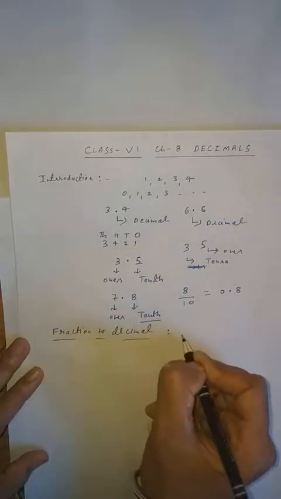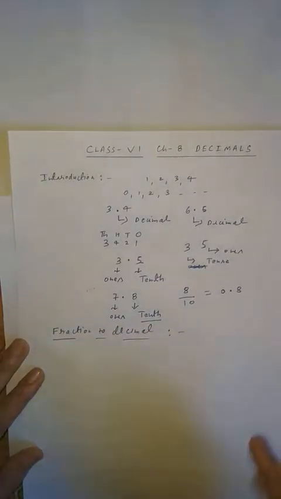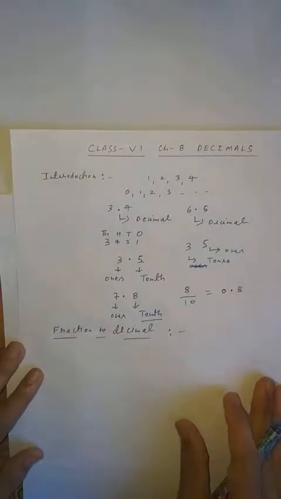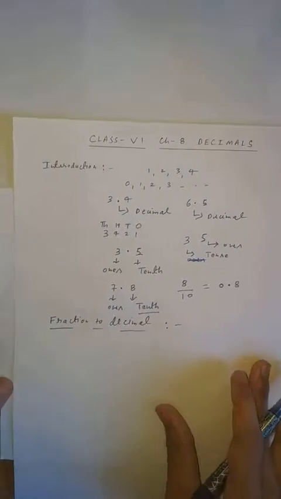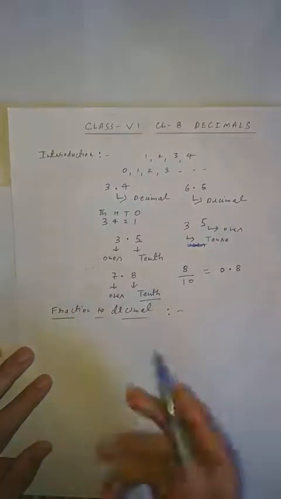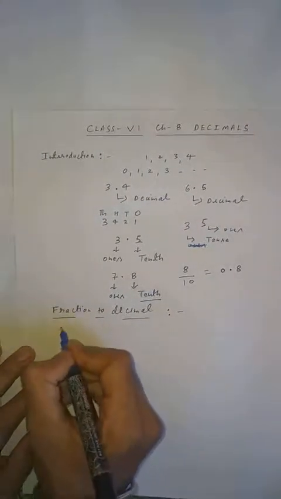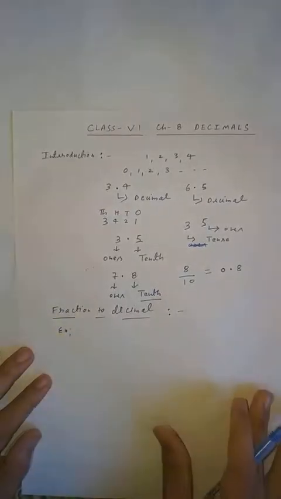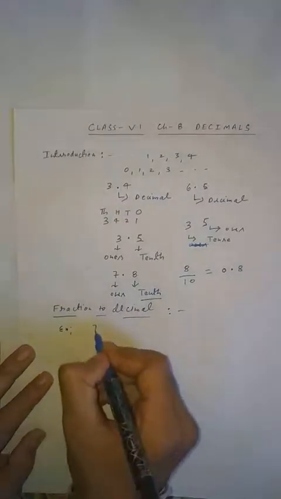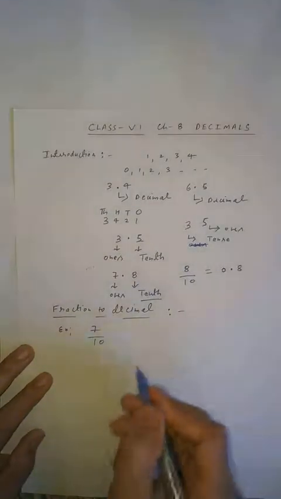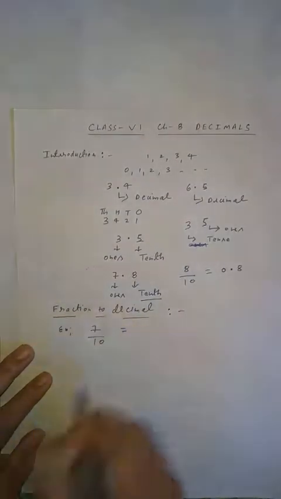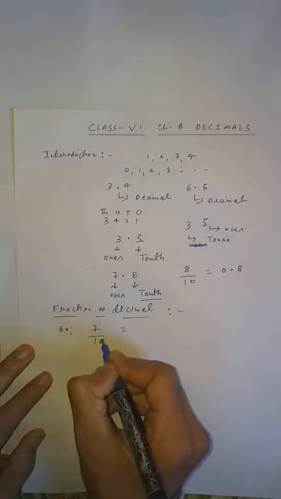I know everyone knows about fractions. A fraction is 2 by 3, 4 by 5, 6 by 7. Clear, student? These all are fractions. I taught you. So for example, I will explain with the help of an example. 7 upon 10. Clear, student? Previously I explained 7 upon 10. So how will you write it as a decimal? Student, focus on this. This is 10.